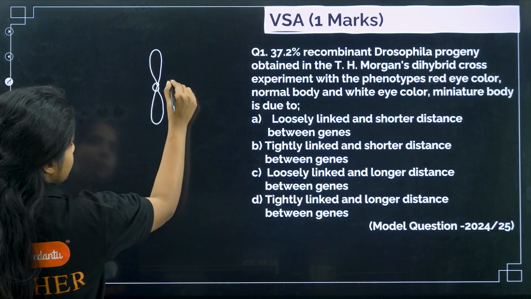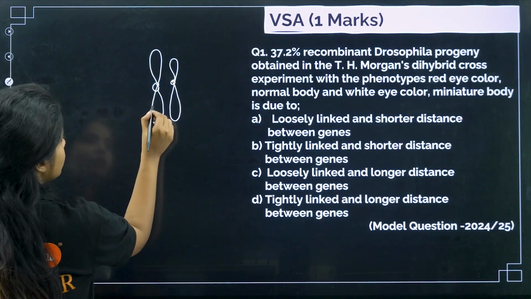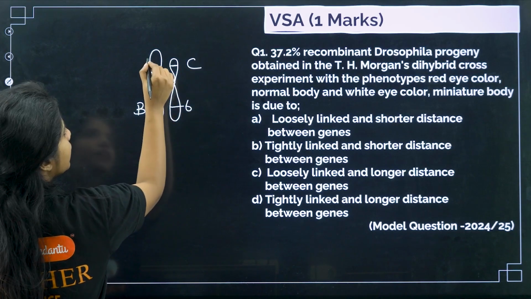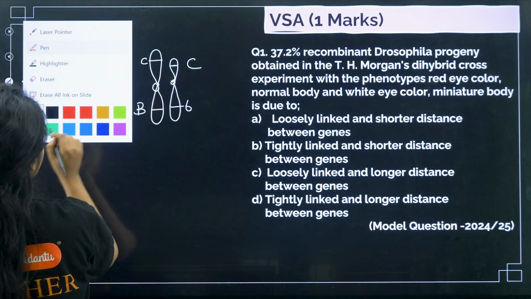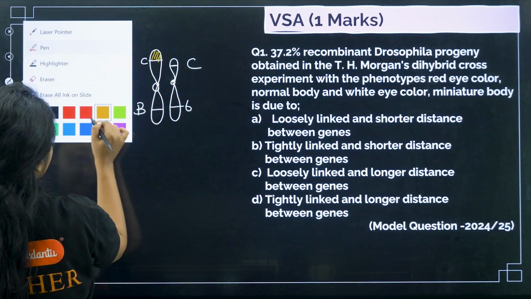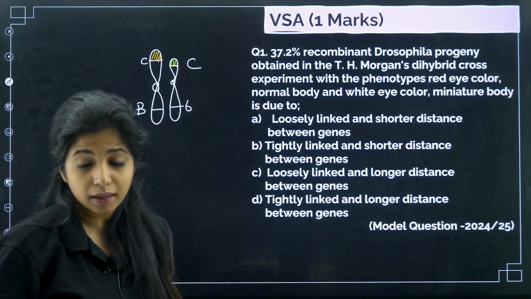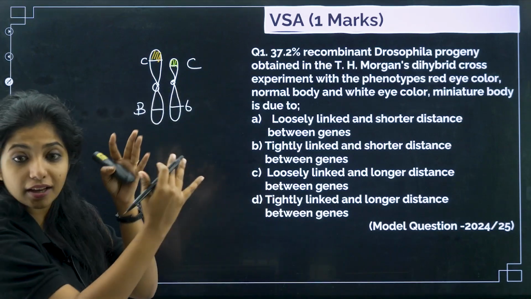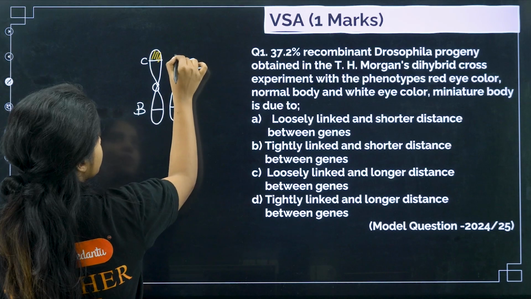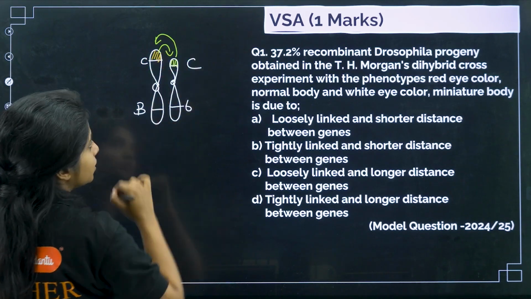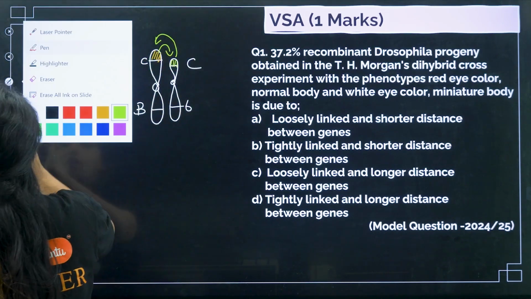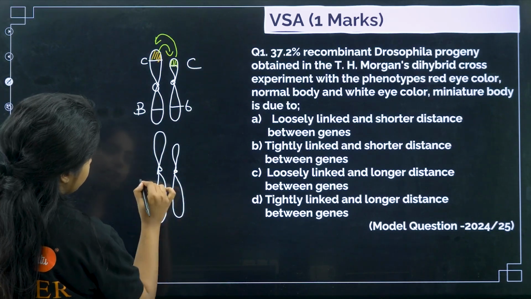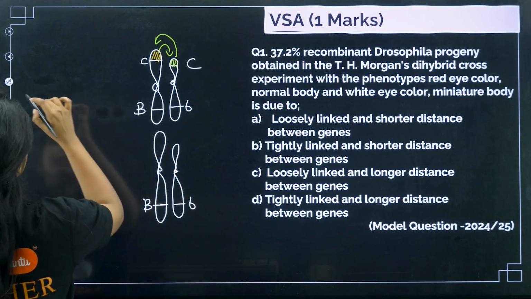For that you have to understand this. Suppose there are 2 chromosomes. In one chromosome you have capital B and small b genes, and capital C and small c genes. I am coloring one in yellow and the other in green. Chromosomes exchange their material. For example, this gene could come to this side and that gene could go to the other side, making a new combination of sets of genes.